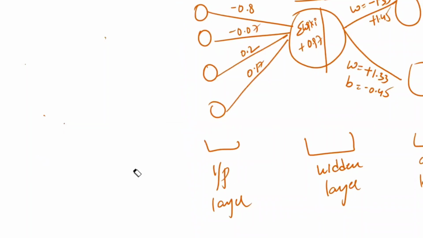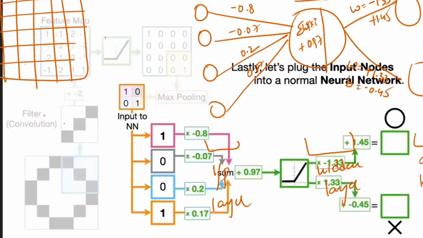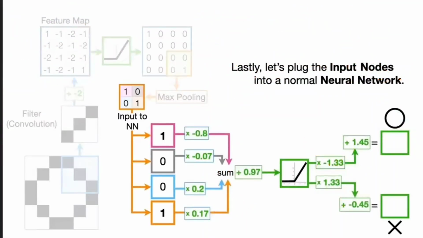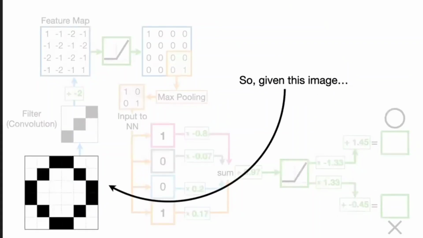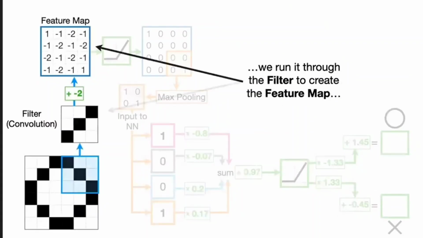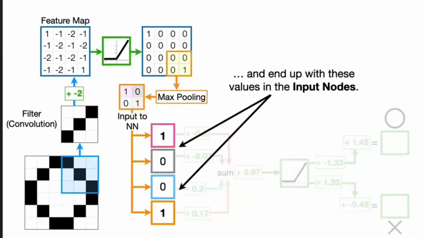For this neural network, you are transferring information. What information? One image, a 6 by 6 image of the letter O. Now you are going to send the letter O into this network. First you apply the filter and get this result, and after ReLU and pooling, you have got the input values like this. Now the input values are ready.